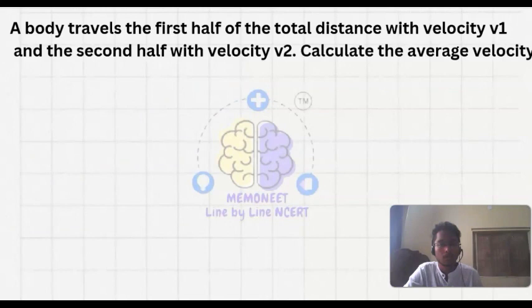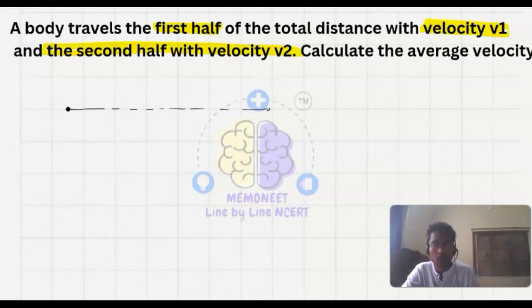Now let's see the next question. A body travels the first half of the total distance with velocity v1, and the second half with velocity v2. Then calculate the average velocity. So what we have to calculate is the average velocity. Let's say the body is moving from here to this position. Let the total distance be s. For the first half, the distance is s by 2.